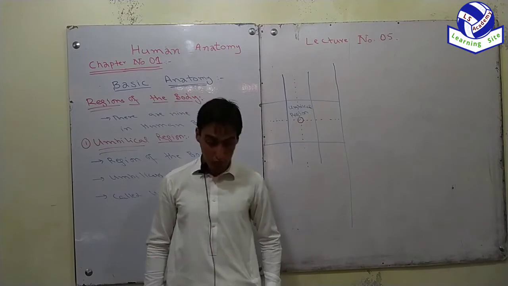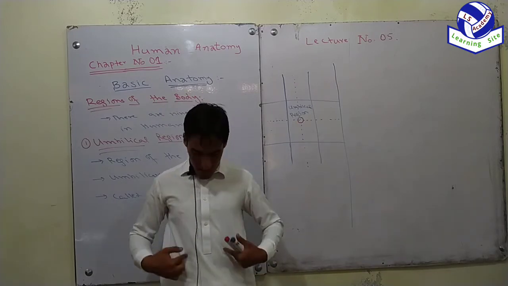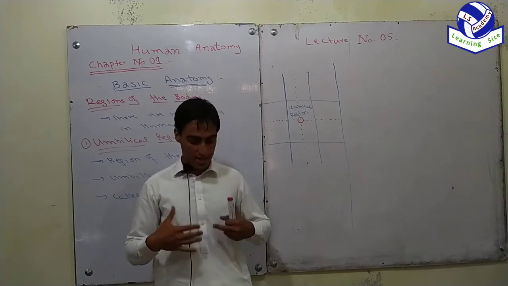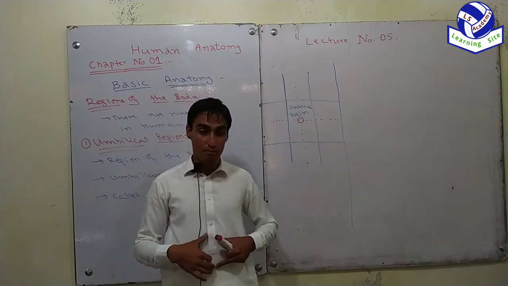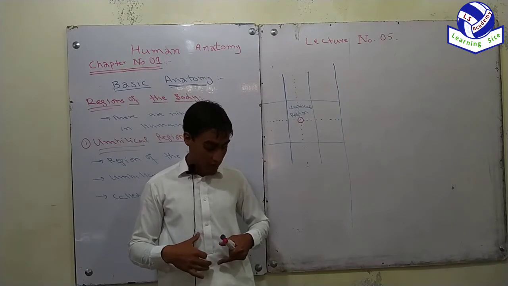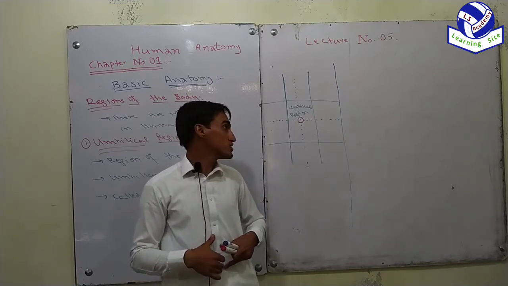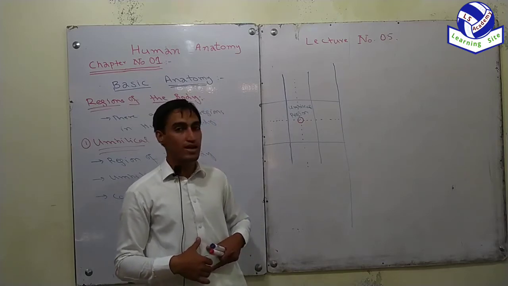This is the human body. If you draw two median sagittal lines and two transverse lines, our body is divided into 9 regions. The central one, where the umbilicus is present, is the umbilical region. Why is it called the umbilical region? Because the umbilicus is present there.